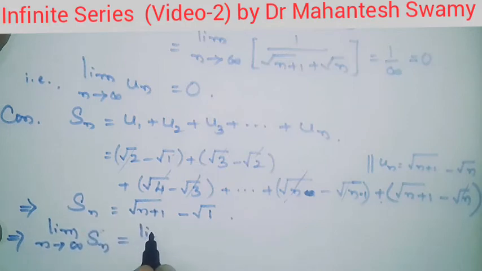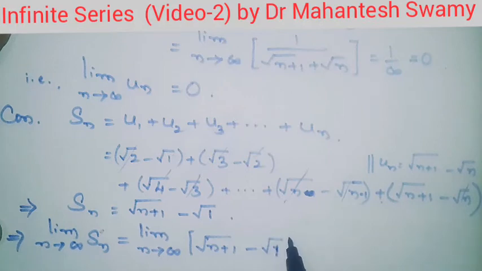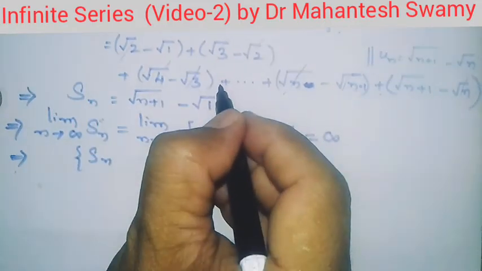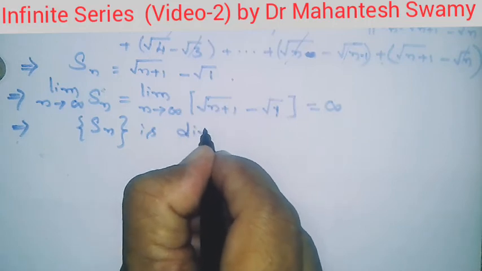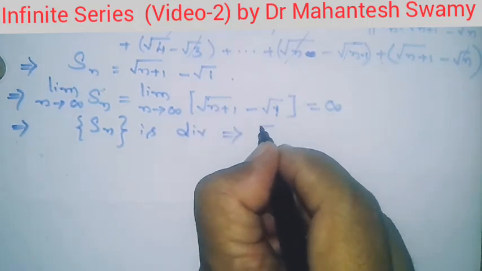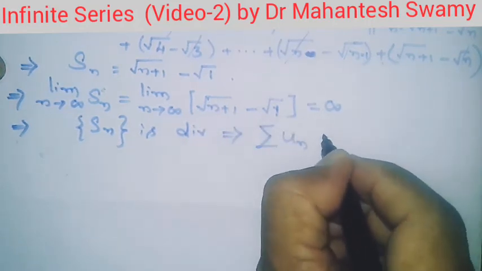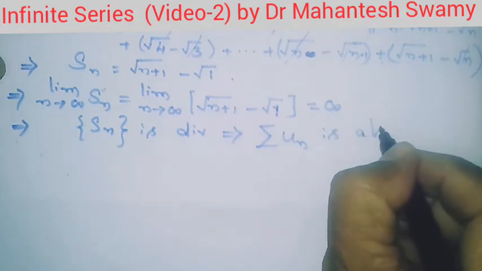If we take the limit of n tending towards infinity of Sn and evaluate, we are having n in the numerator, therefore when we substitute n equal to infinity, the answer is infinity. This implies the sequence of partial sums Sn is divergent. This implies the given series summation un is also divergent.